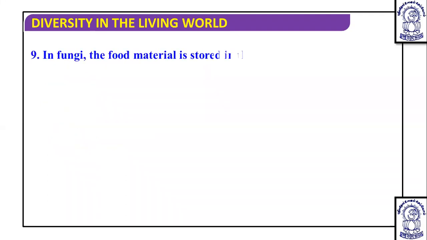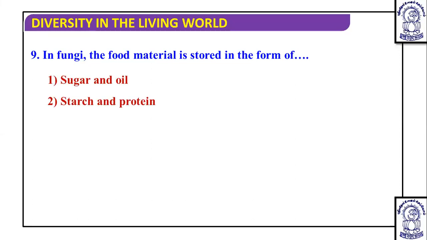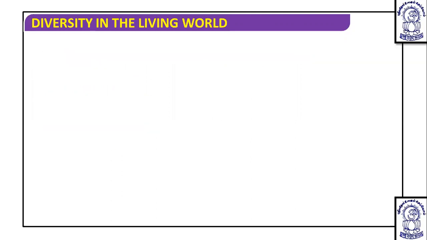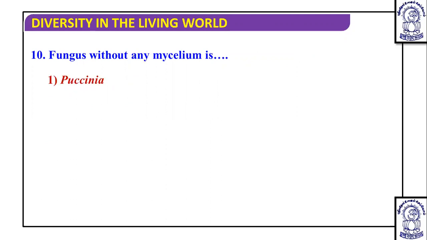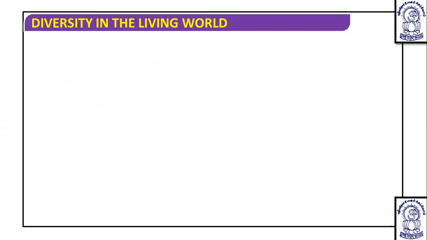Next, in fungi, the food material is stored in form of, dear student, that also we have discussed. The stored food in case of fungi is glycogen and oil. Okay. Then the unicellular fungus do not have a mycelium, so they can be considered as non-mycelial fungi. So if we talk about the non-mycelial fungi or unicellular fungi, then they are nothing but yeast, and the genus for yeast is Saccharomyces. So Saccharomyces cerevisiae is the correct answer.